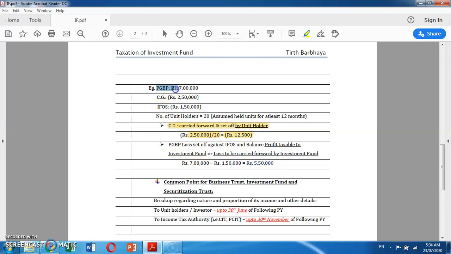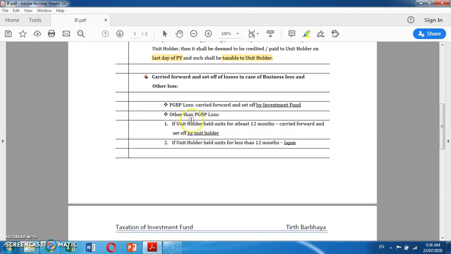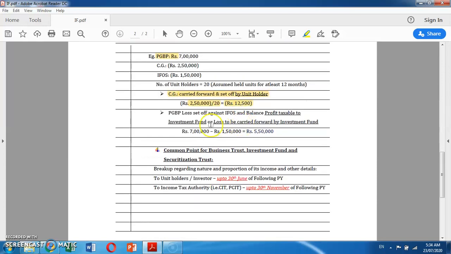In the case of PGBP loss, it is to be carried forward and set off by the investment fund. So here, PGBP income is to be set off against the IFRS loss. It means 7 lakh minus 1 lakh 50 remains 5 lakh 50. It would be income taxable in the hands of the investment fund. And suppose if there is a loss, then it would be carried forward by the investment fund only.